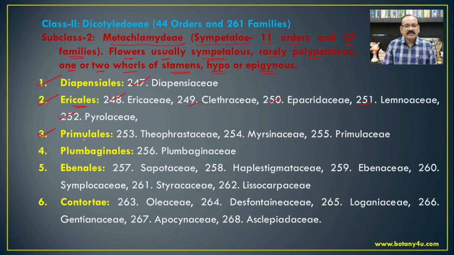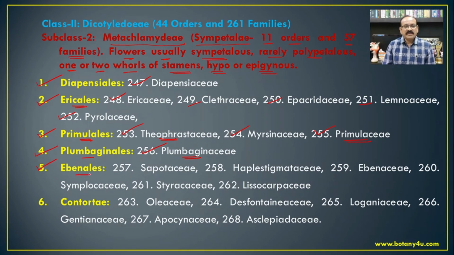The third order, that is Primulales, includes the family Theophrastaceae, which is in the name of Theophrastus, Myrsinaceae, and Primulaceae, and the most common genus of the Primulaceae is Anagallis arvensis. The fourth order, that is Plumbaginales, which includes the family Plumbaginaceae, and Plumbago zeylanica is the most common genus or species from this family.